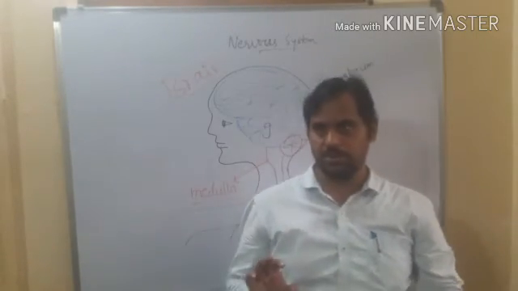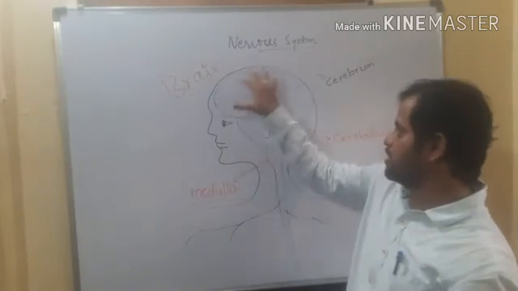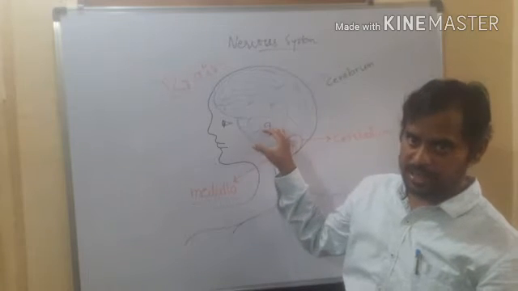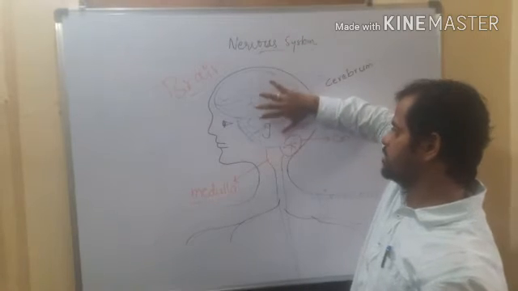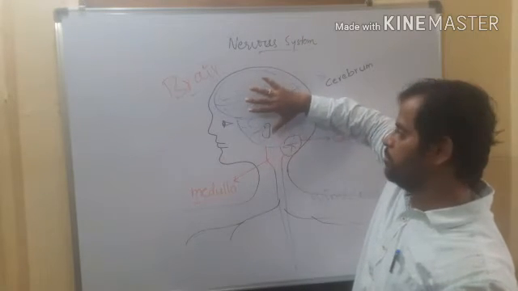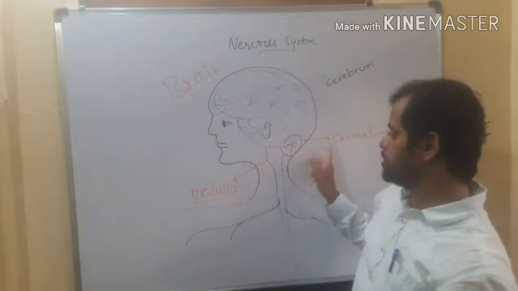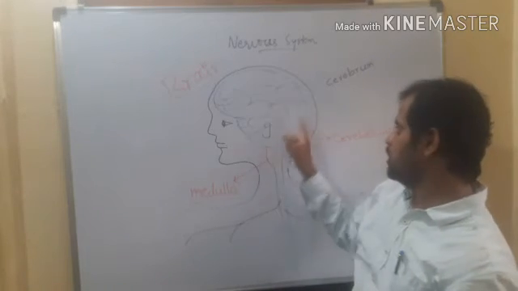Brain has three major parts, and the brain is protected by the skull, the bony box. In the skull there is a brain. Brain contains three major parts: cerebrum, cerebellum, and medulla.